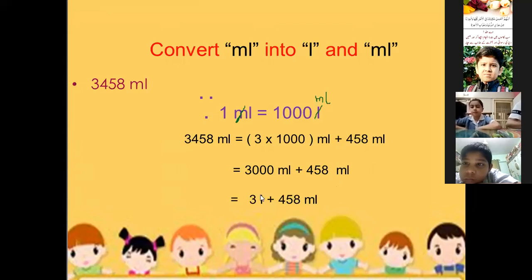Liter. So here we get the answer 3 liter plus 458 ml. Here we write the answer 3 liter because 3000 is equal to 3 liter, and 458 ml we will write as it is because it is less than 1000 ml, so we will not touch this. We cannot convert it into liter. If it is more than 1000 ml, then we can convert, but here it is less than 1000 ml. So that's why we are writing it as it is, 458 ml.